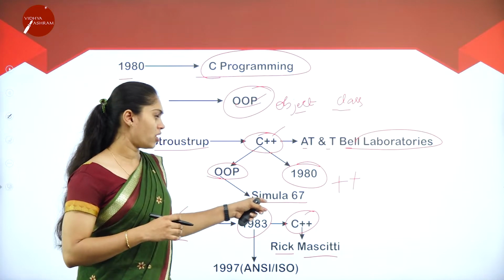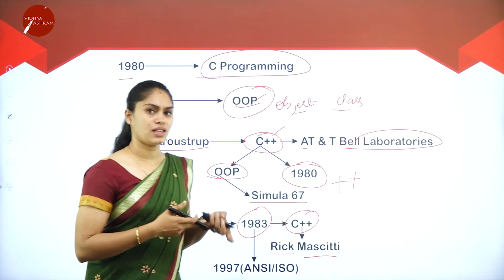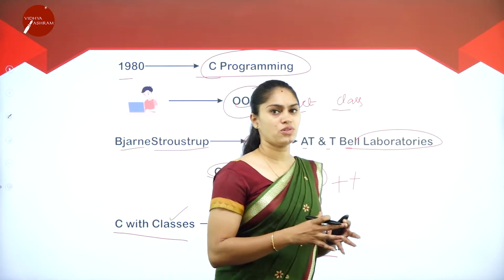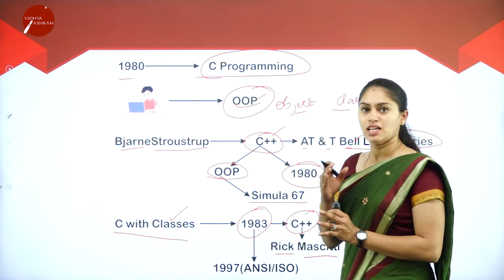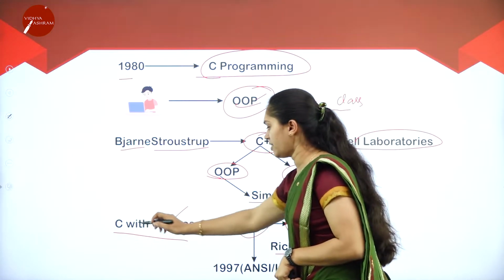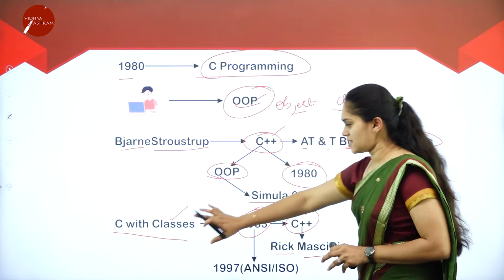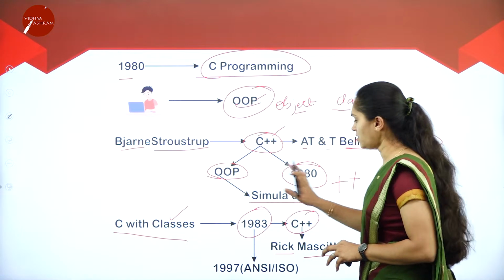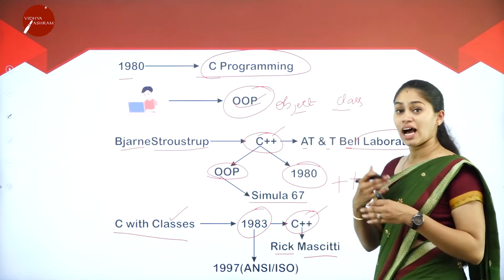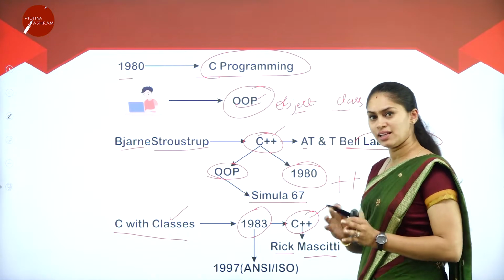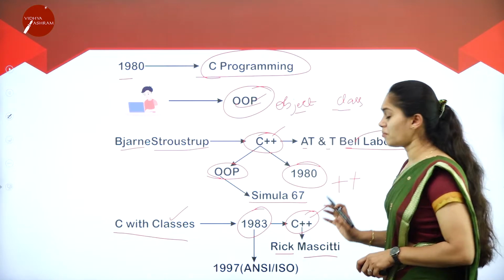Then they coined the term Simula 67. But some years later, they used the concept of classes with an existing programming language, so they coined the term C with classes. In 1983, C with classes was renamed C++. Here, plus is nothing but upgradation of the previous programming language. That C++ term was coined by Rick Massetti.